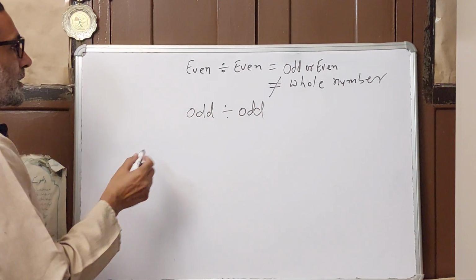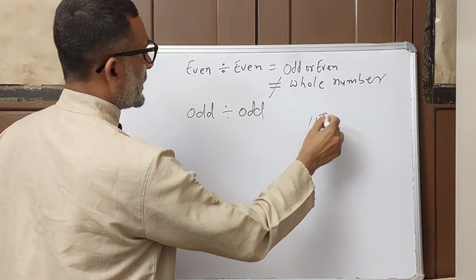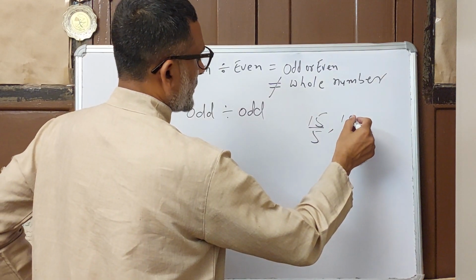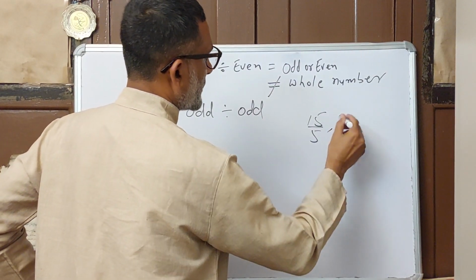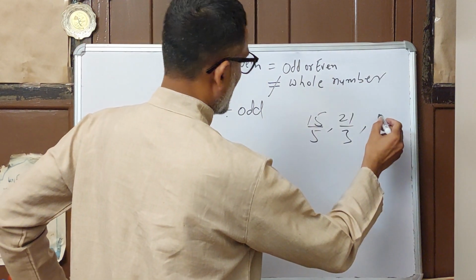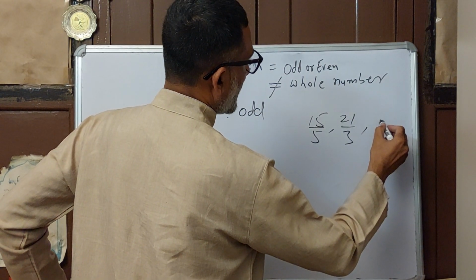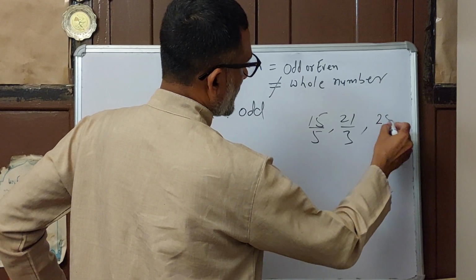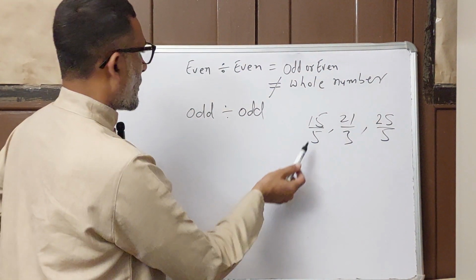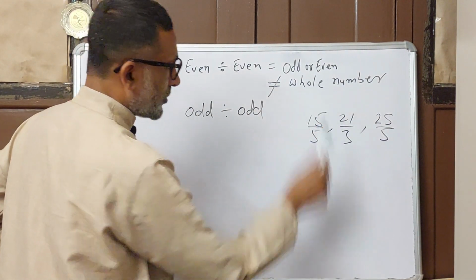Just for example, if you divide 15 by 5, 21 by 3, and 25 by 5. All numbers are odd, both numerator and denominator, above and below.